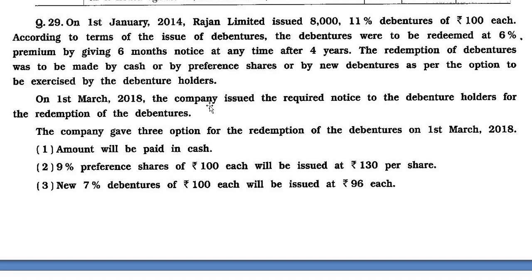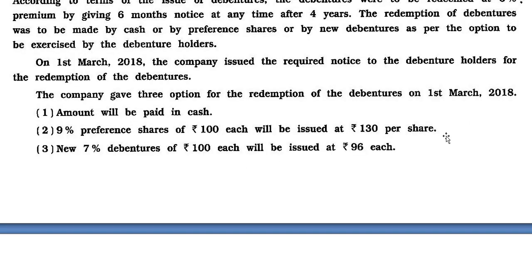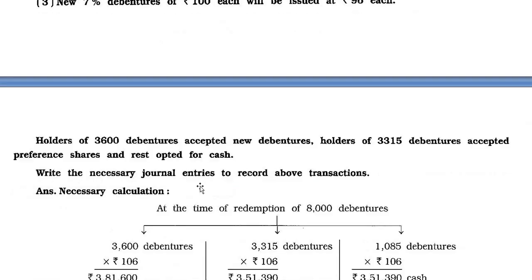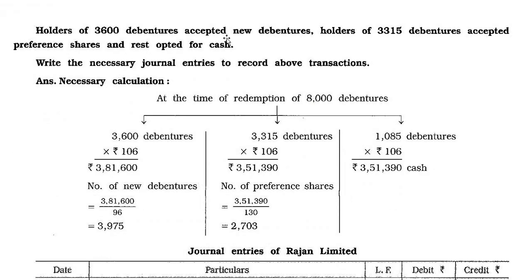On 1st March 2018, the company issued the required notice to the debenture holders for the redemption of the debentures. The company gave 3 options for the redemption. Amount will be paid in cash. 9% preference shares of rupees 100 each will be issued at rupees 130 per share. New 7% debentures of rupees 100 each will be issued at rupees 96 each. Holders of 3,600 debentures accepted new debentures. Holders of 3,315 debentures accepted preference shares and the rest opted for cash. Write the necessary journal entries to record these transactions.